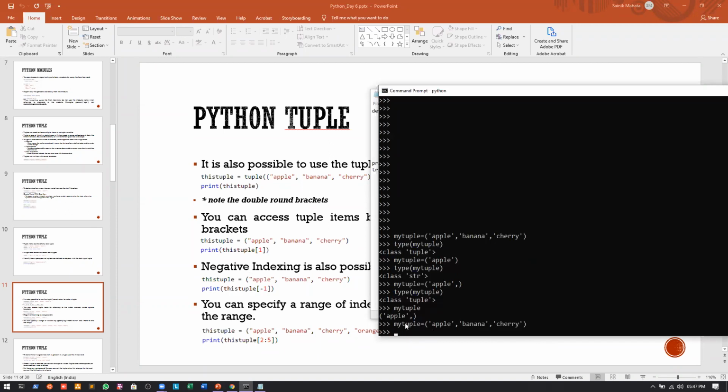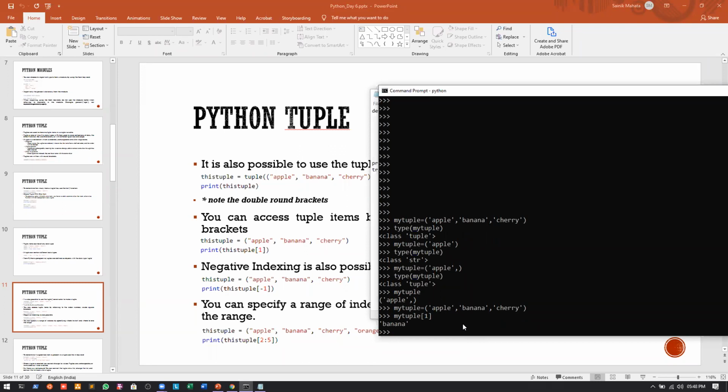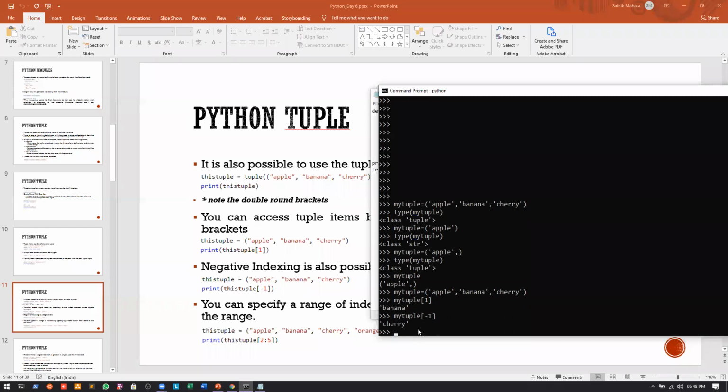If I want to print the value of the second element, it starts from 0, so the second element is index 1. We can use the square bracket method. If I write my tuple of 1, it will print banana. Also, negative indexing is possible, same as with lists. If I write my tuple of -1, it will print the last element, cherry.